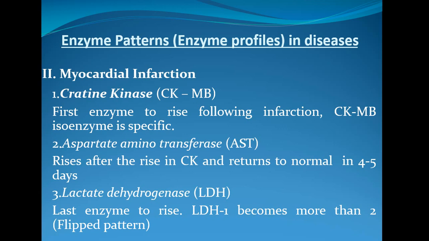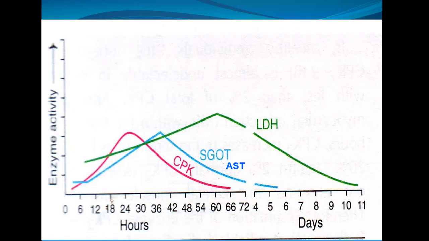So CKMB, AST and LDH are the enzymes which give information pertaining to myocardial infarction. You can see here the CPK rises immediately, up to day 1. CPK is at a very high level. The second enzyme is SGOT or AST. This is at a peak after 2 days, around 40 to 48 hours. The AST enzyme concentration is high after myocardial infarction.